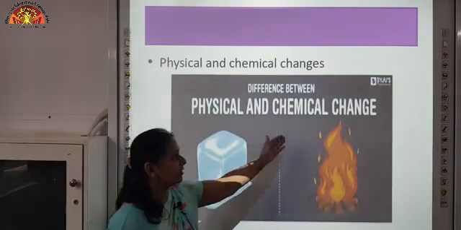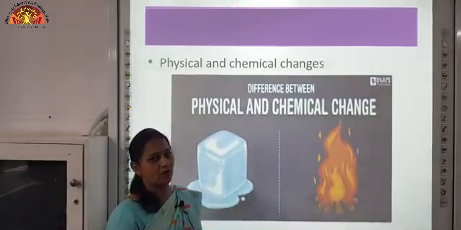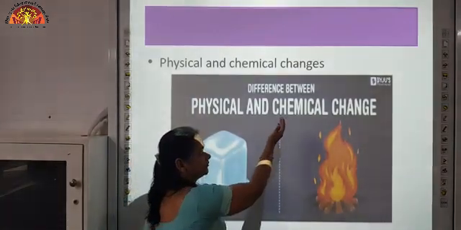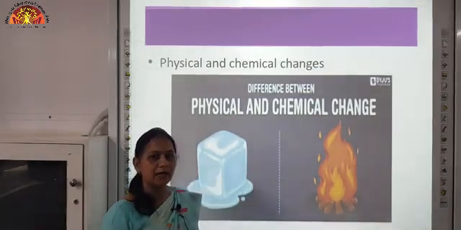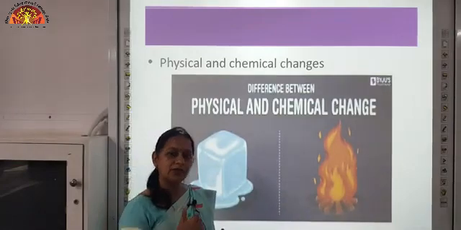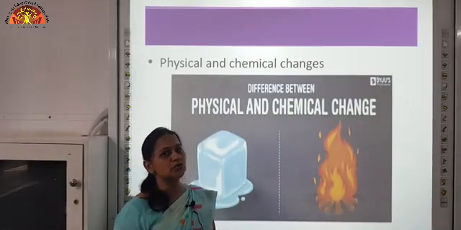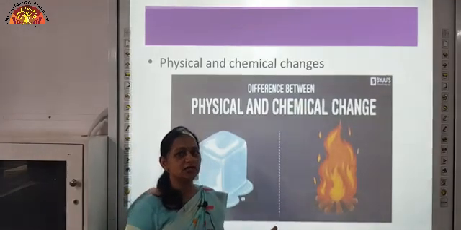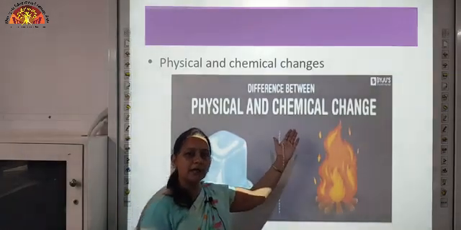Again, in chemical change, a new substance is formed. You get a new substance when the matter undergoes chemical change. Example, when you burn wood, you get ash out of it. So the substance which was originally with us, that is wood, has changed into ash. So this is an example of chemical change.